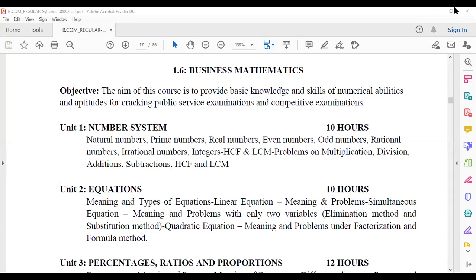Any doubts until here? Okay, that's nice. There's no doubts. Let's continue. So that was our first chapter, number system.